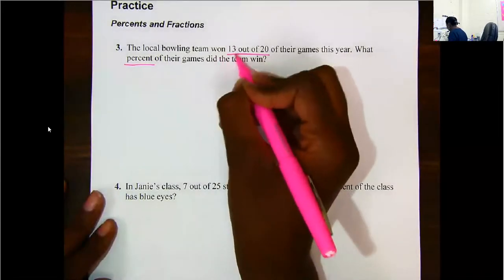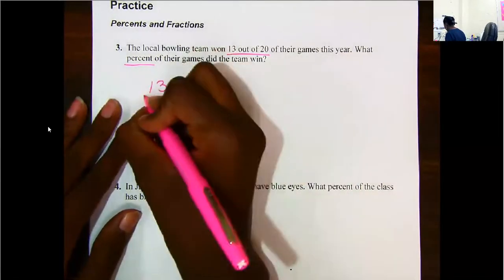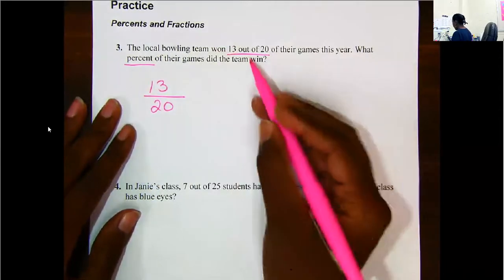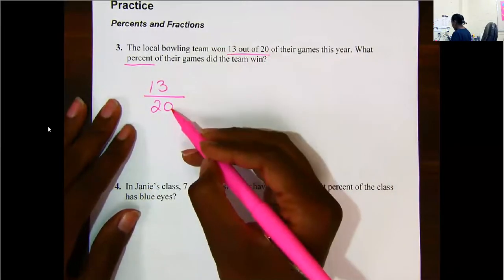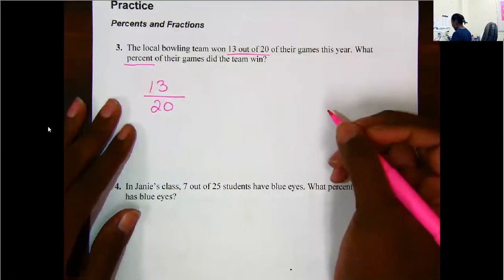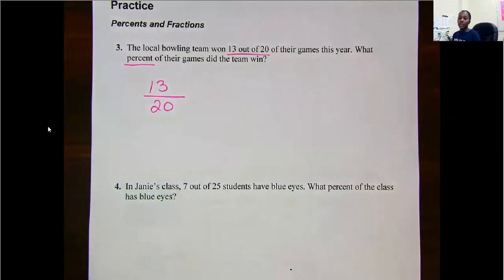So it says that they won 13. So this is the number that I'm focusing on. I don't have to subtract or anything. So 13 out of 20. But I need a percent, not a fraction, Miss Likes. That's true. But I'm going to show you the 2 ways that you can find a percent from this type of problem.